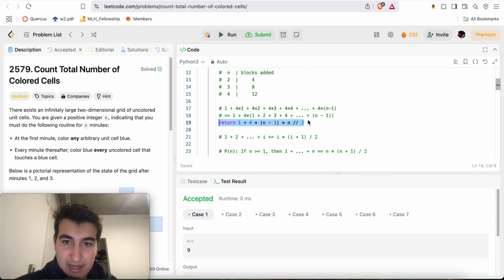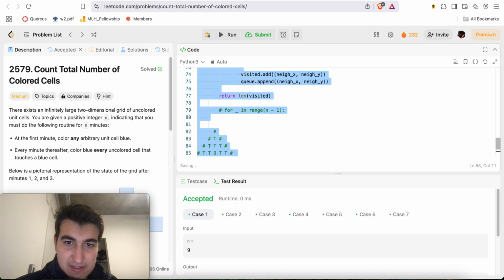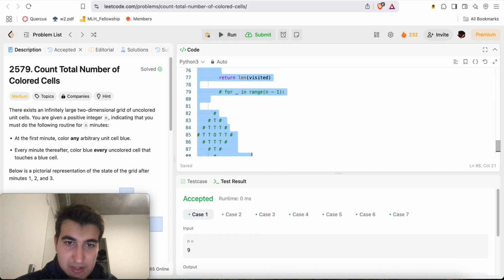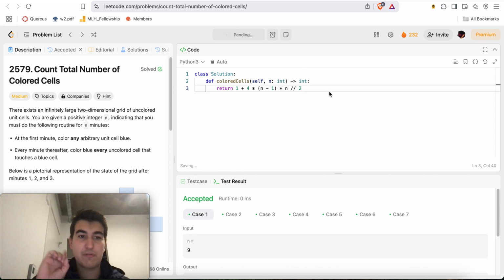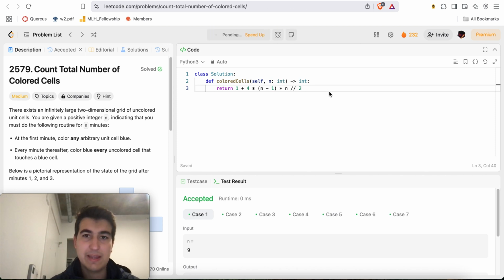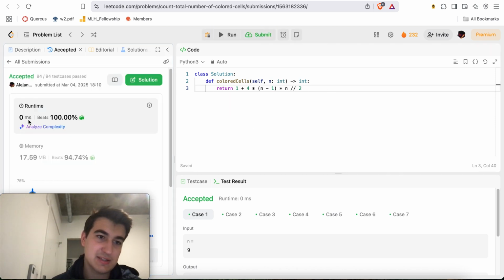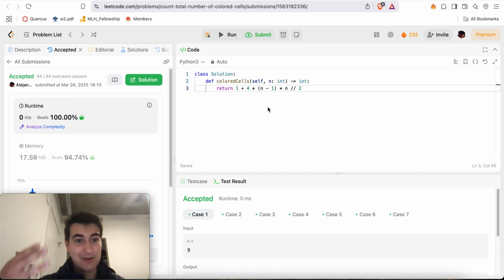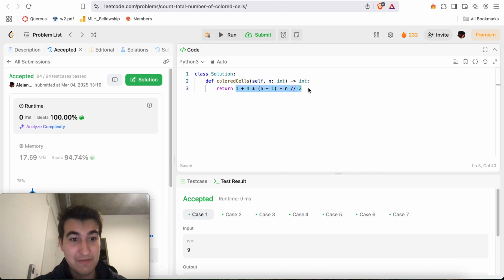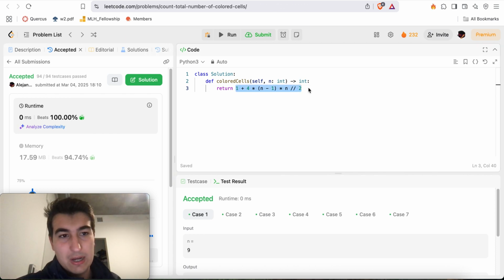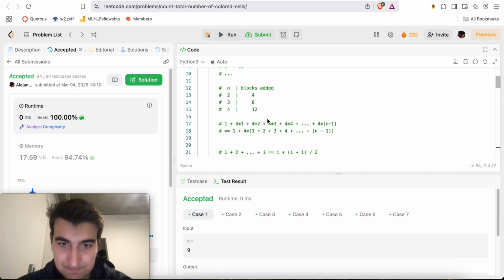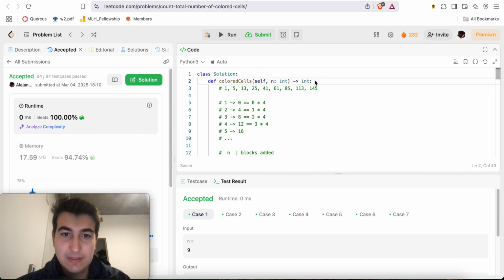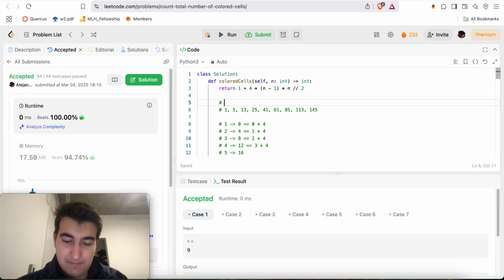And if anything, I can leave it as is. So here, I'll get rid of everything that isn't this guy over here. So here we can just put in this. And there we go. We have a beautiful one-line solution in Python that works absolutely like magic. 0ms beats 100%. But at least now this is not just coming out of nowhere. We have the full reasoning and rationale behind that logic now.